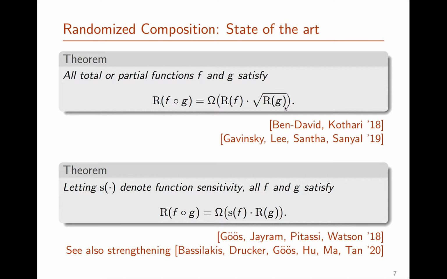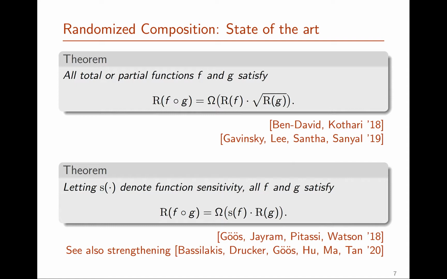Now, the state of the art on this problem is far from being tight. What we know is that for any total or partial functions f and g, the randomized query complexity of their composition is at most the query complexity of f, R of f, times the square root of R of g. And if we replace one or the other of those randomized query complexities with other complexity measures on f or of g, we can also get different results. Such as, for example, we do know that the query complexity of the composed function is at least the sensitivity of f times the randomized query complexity of g, and there are other variants and strengthenings of these results that are known.